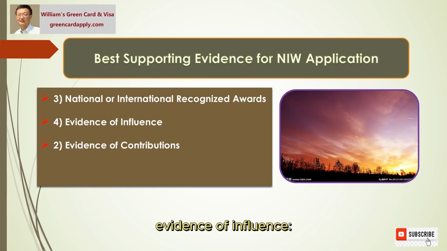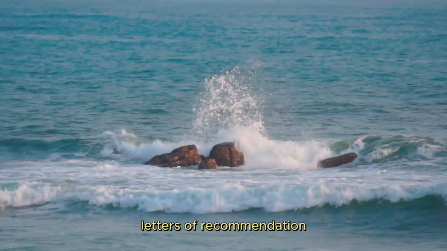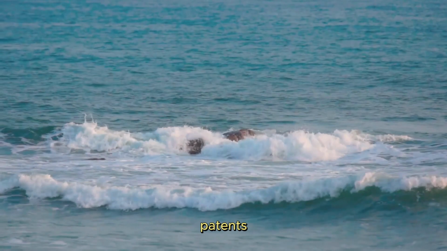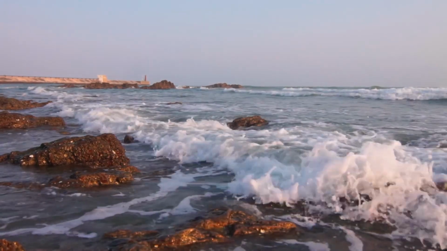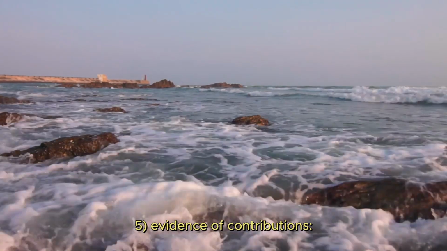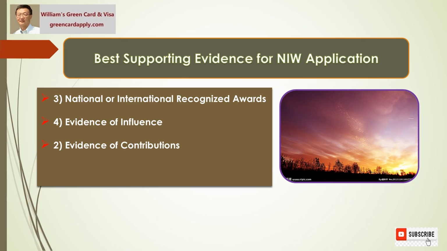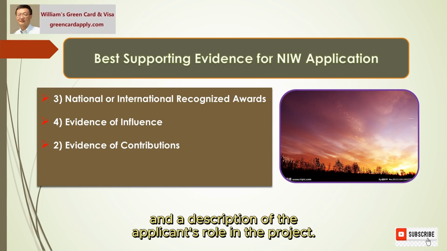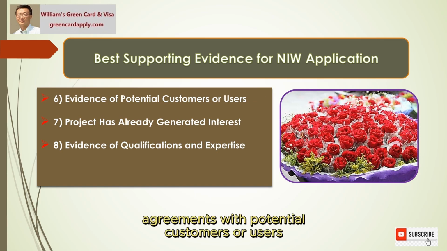4. Evidence of influence. This can include citations, letters of recommendation, patents, contracts, and article downloads. 5. Evidence of contributions. This can include a track record of success on a specific project, and a description of the applicant's role in the project. 6. Agreements with potential customers or users.